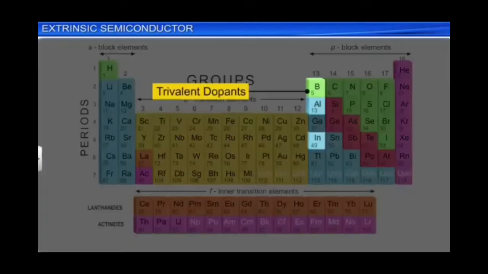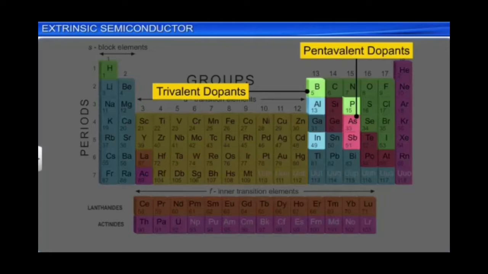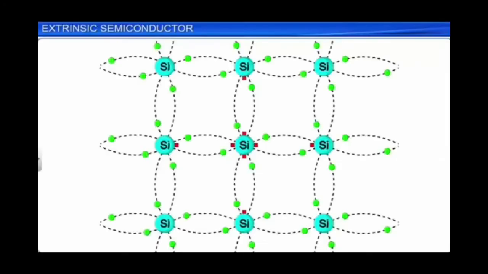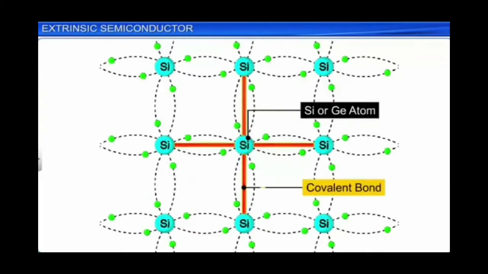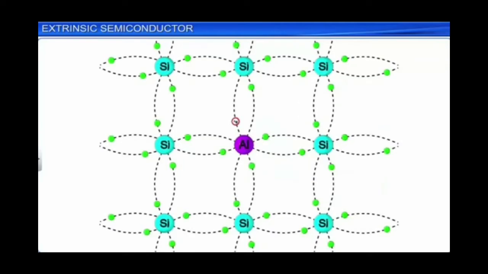So likewise they are called trivalent dopants and pentavalent dopants. Group 13 elements, that is boron, aluminium and indium, are called trivalent and the other 3 are called pentavalent dopants. Now we consider the case when a trivalent impurity atom is added to a silicon crystal. That particular atom will displace a silicon atom and will take its place. That means we are considering an aluminium atom displacing a silicon atom.